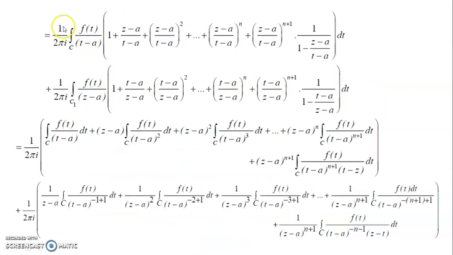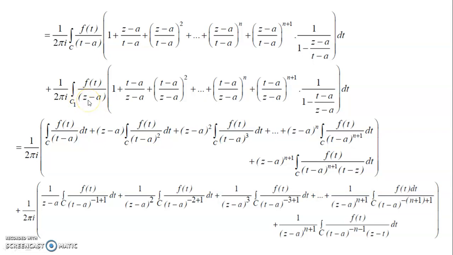And then we have 1 over 2 pi i, and then the expansion of 1 minus z minus a divided by t minus a to the power minus 1. That expansion is this one, as we have used in Taylor's theorem also in the previous lecture. And the second integration's expansion is also this way. The only difference between these two is that we took t minus a common here and z minus a common here. It is the contribution given by the Maclaurin series there.